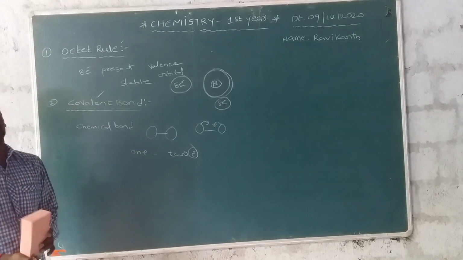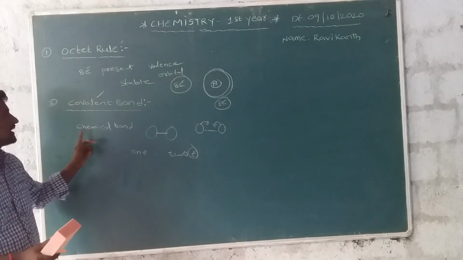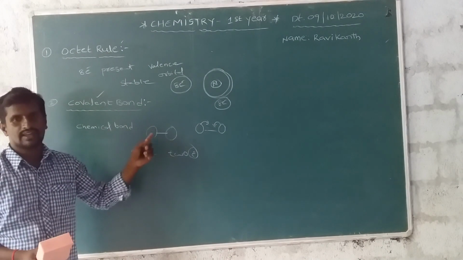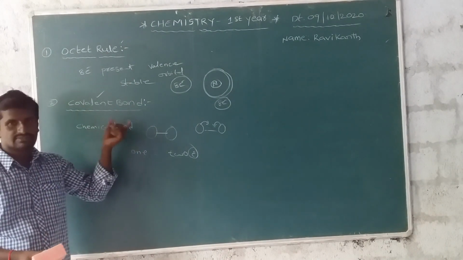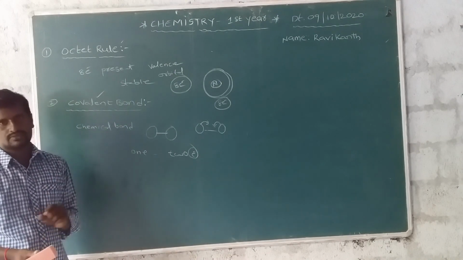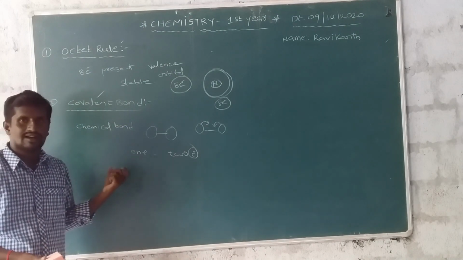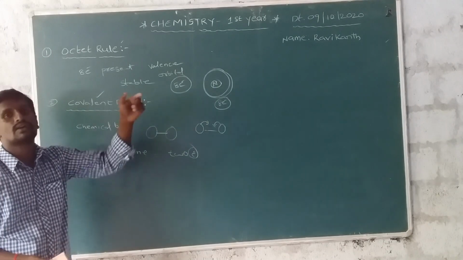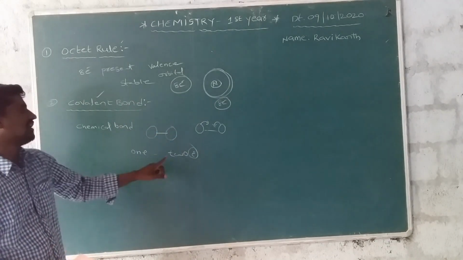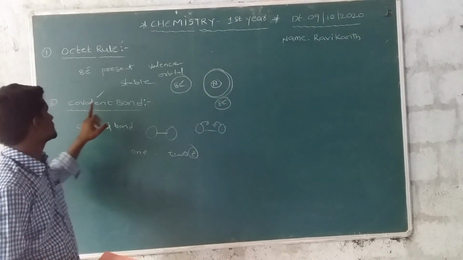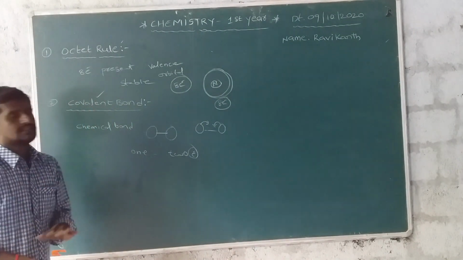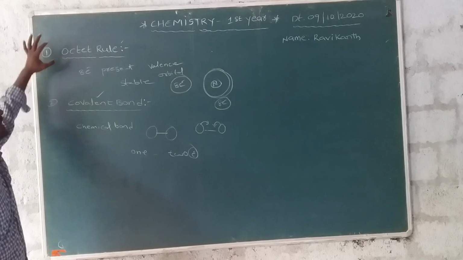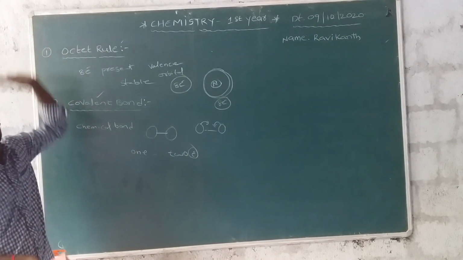A covalent bond is one type of chemical bond. The covalent bond is formed between the 2 atoms, each atom donating one electron to form 1 bond. It is a covalent bond. That was the definition of covalent bond and the definition of octet rule.